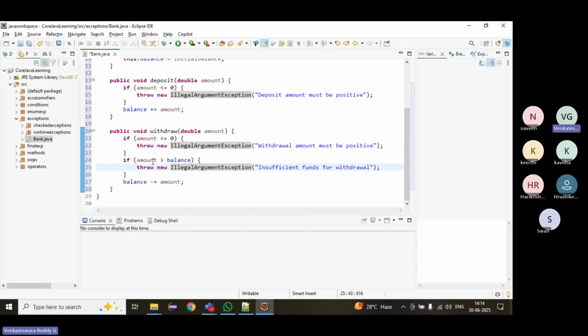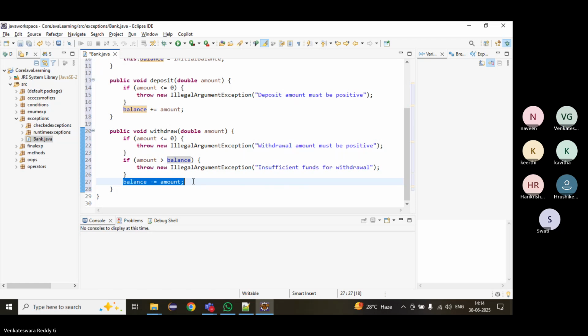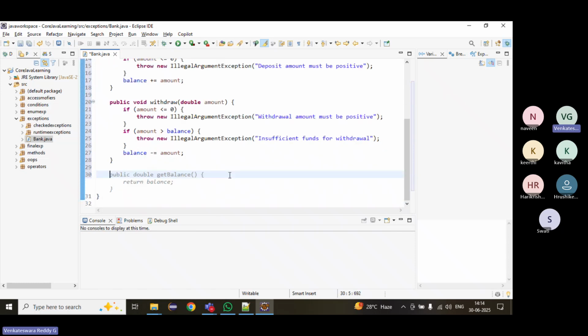Or if the withdrawing amount is greater than the balance, that means insufficient funds for withdrawal. Otherwise, we can just subtract it. If you want to retrieve the balance, just get the balance.